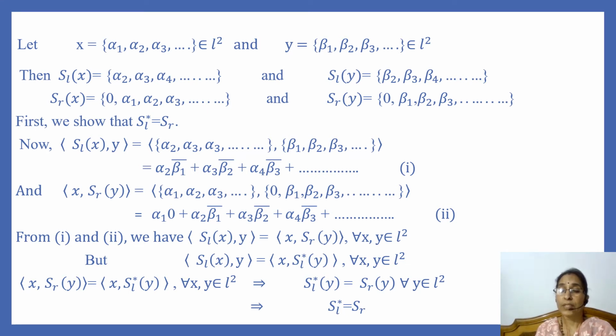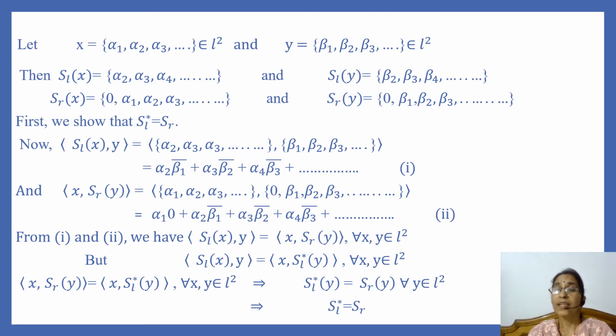And if we compare these two expressions, then we find that inner product of x, SR y is equal to inner product of x, SL star of y for every x, y in L2, and this implies that SL star of y is equal to SR of y for every y in L2, and this implies these two mappings are equal.